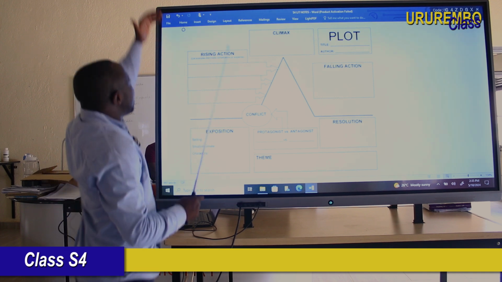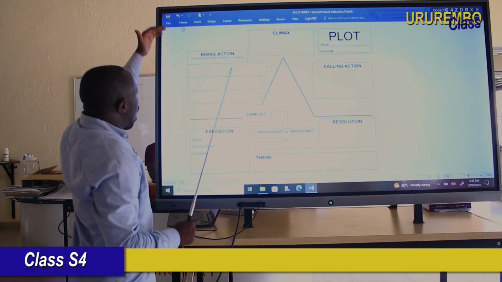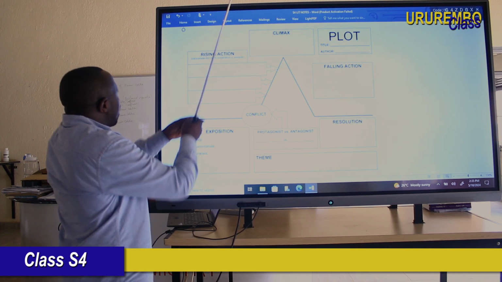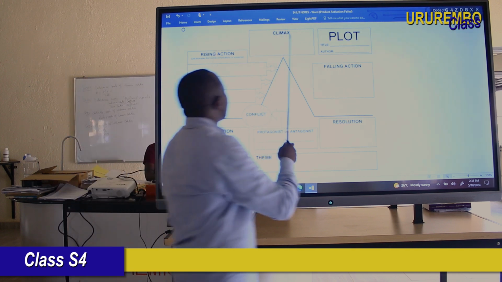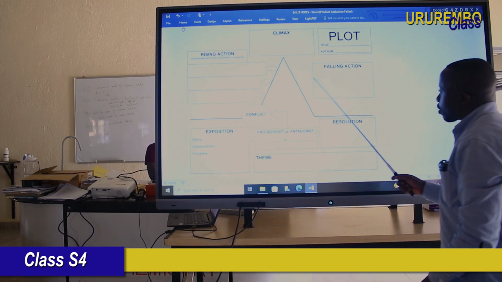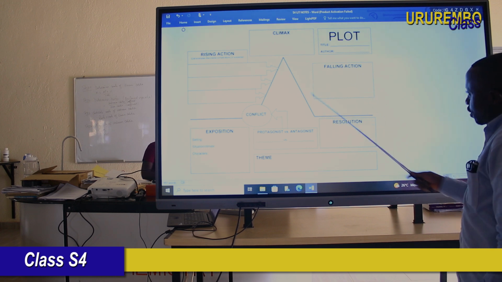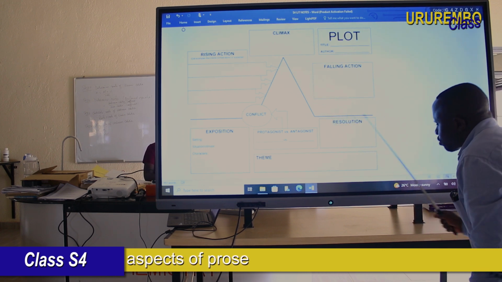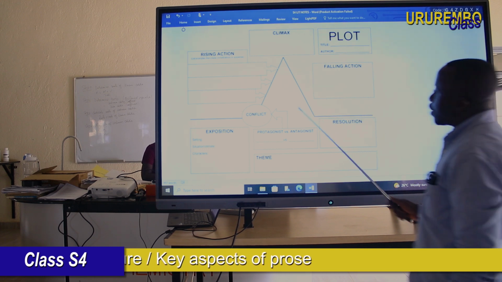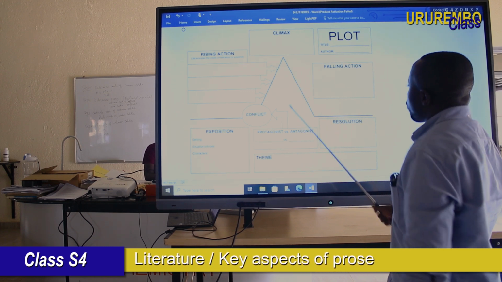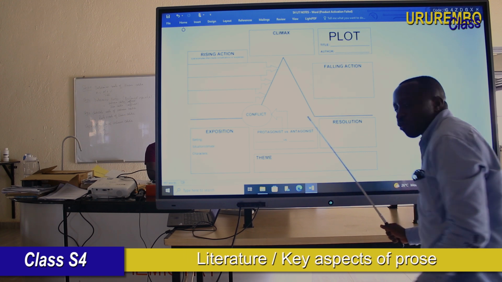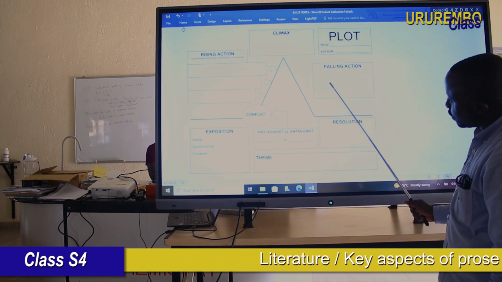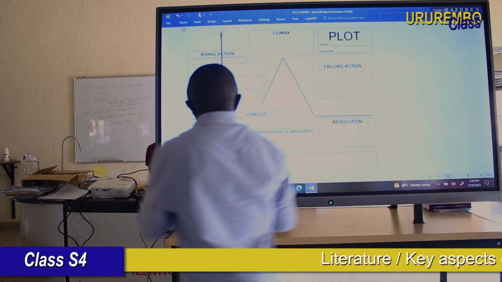As they move up, they become many and very bad until they reach the climax. Now the falling action, and then the resolution. And then the conflict is about the protagonist versus the antagonist. Right, dear student? So now, this is about the plot,